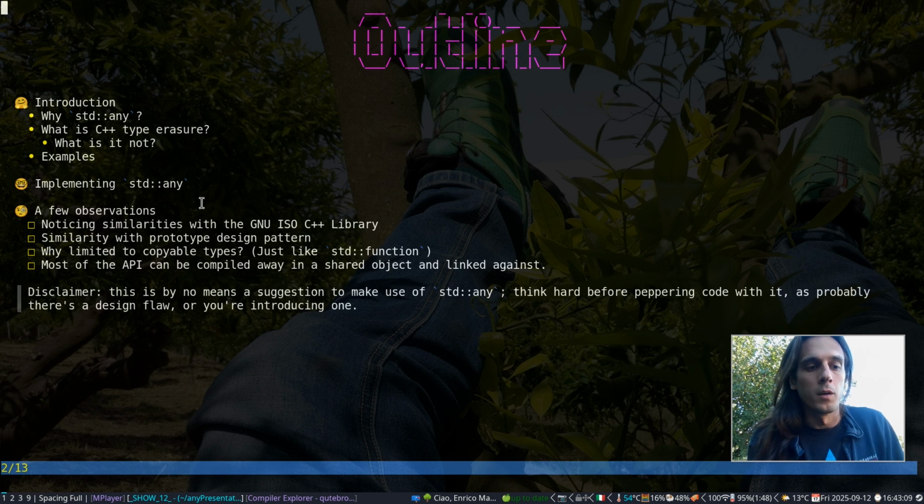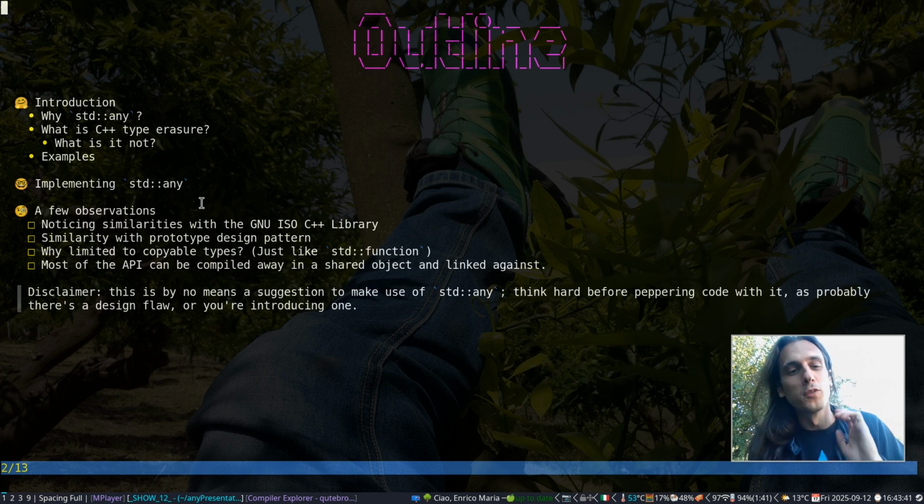By the way, I'm not encouraging the use of std::any, because overusing it and even just using it is generally a bad sign, in the sense that you should always strive not to use this abstraction in your code base, because if you're going to use it, you're most likely introducing a design flaw, and if you feel like you're really forced to use it because there is no other way to accomplish what you wanted, then maybe the point is that the code is flawed in the first place. So yeah, no encouragement about using std::any, but it is a good workbench for explaining type erasure.